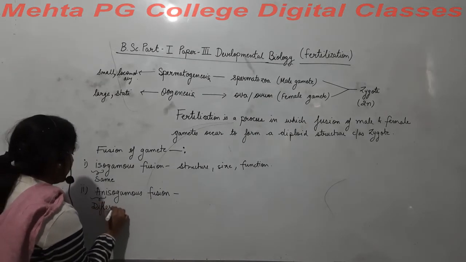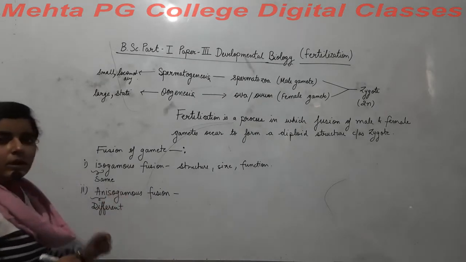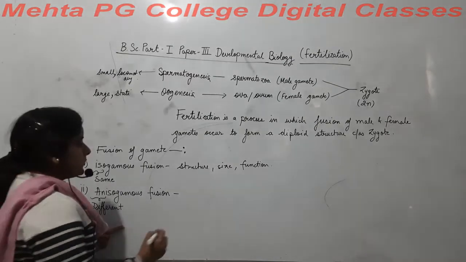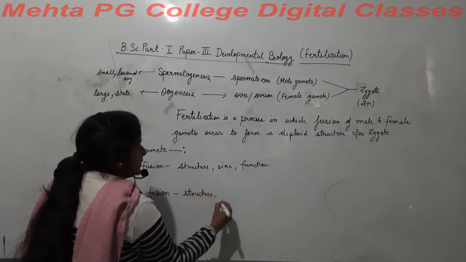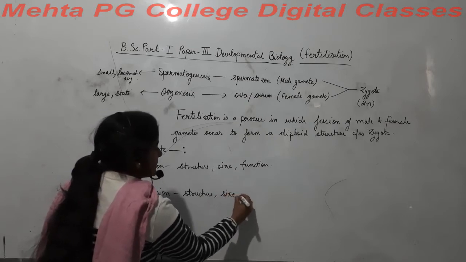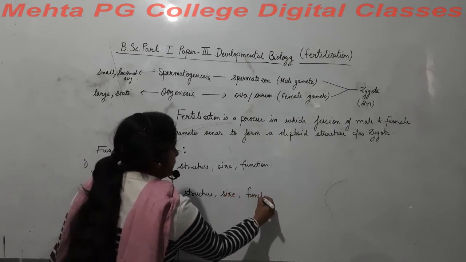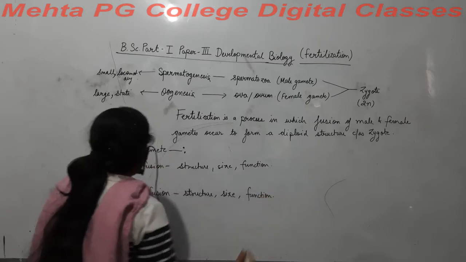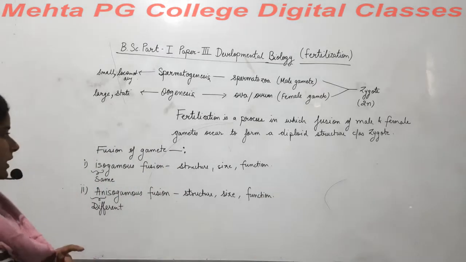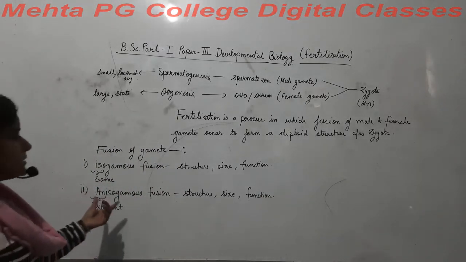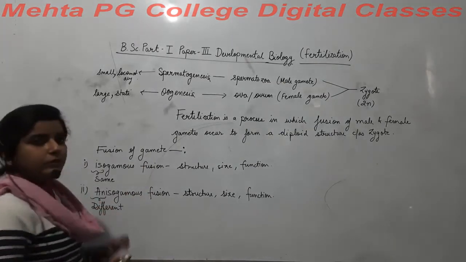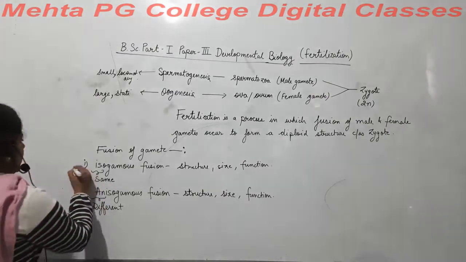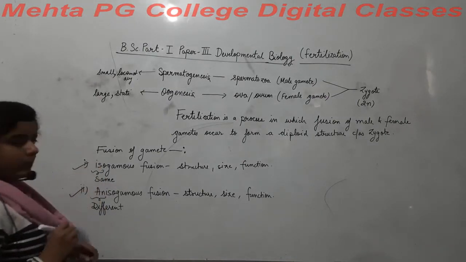So here the gametes should be of different structure, different size and different function, right? So in this way isogamous and anisogamous fusion of gametes occur. So these are two new terms found out of this.